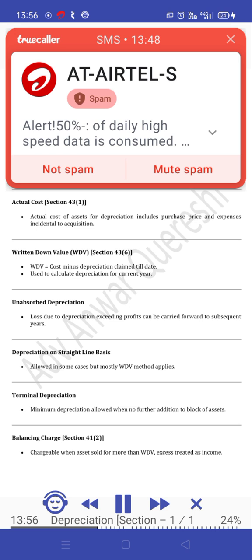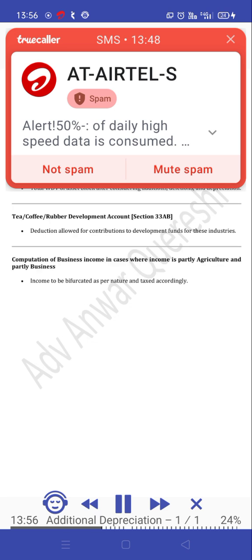Balancing charge, Section 41(2). Chargeable when assets are sold for more than WDV; the excess is treated as income. Additional depreciation, Section 32(1)(iia). Extra depreciation allowed for new plant and machinery in manufacturing business. Calculation of written down value of a block of assets, Section 43(6). Total WDV of asset block after considering additions, deletions, and depreciation.